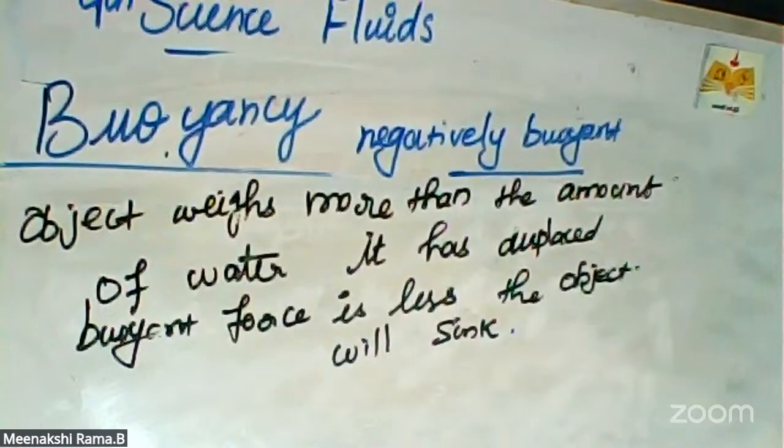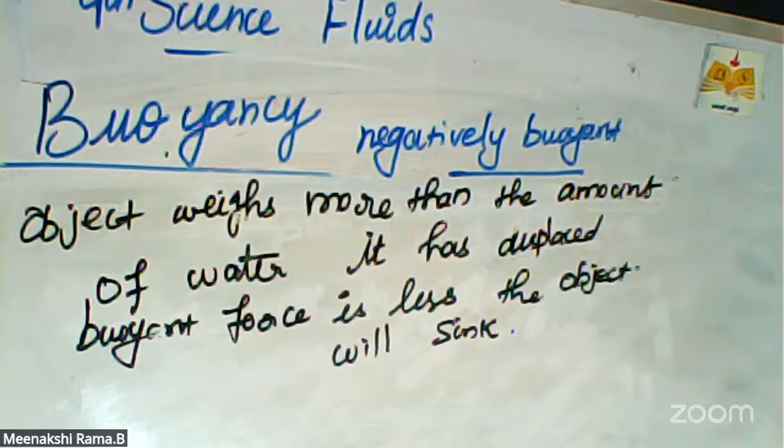Salt water provides more buoyant force than fresh water. This is one important question, an important detail. Salt water provides more buoyant force than fresh water because buoyant force depends on the density of the fluid and the volume displaced. So please note this concept in your notebook. Salt water has more buoyant force because it depends on the density of the fluid and the volume displaced.